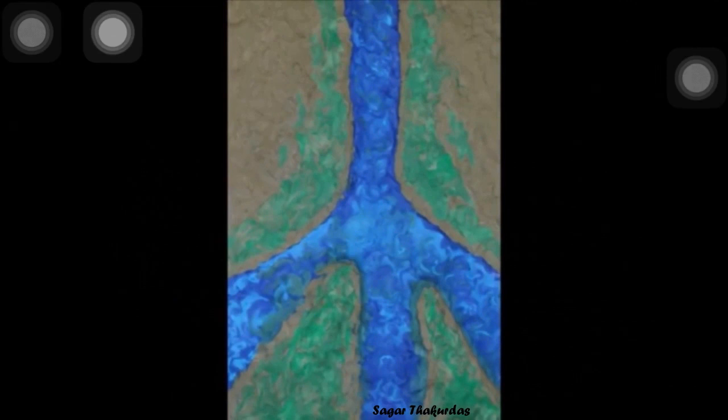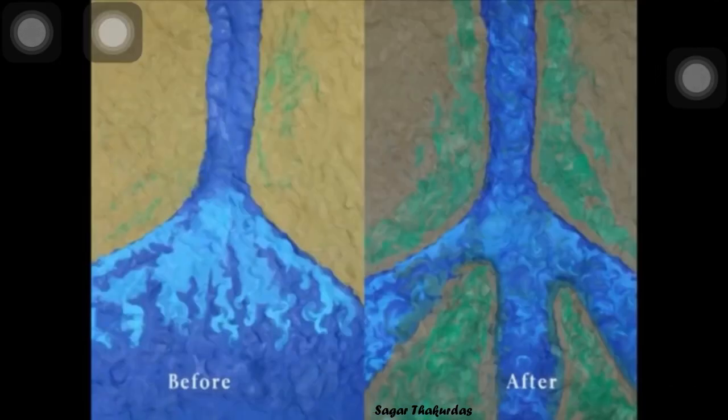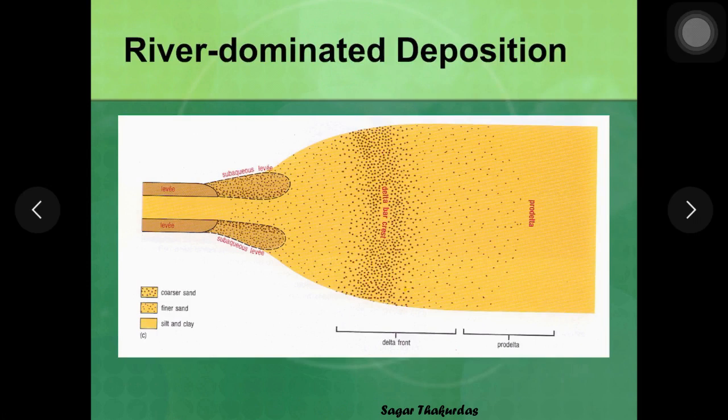So for this process to happen, thousands of years might be required, and you can see the difference before and after. Now here in the diagrammatic representation you can see the grain size variation in a delta system. See this legend here. This part represents the finest material. Here you can see the mixture of sand and silt and clay, and the coarsest material is seen on the top, through which the delta distributary channels dissect.